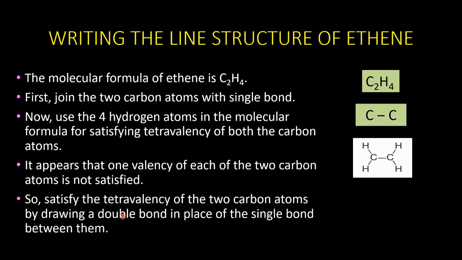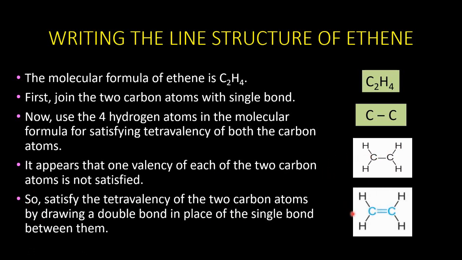It means that one valency is not satisfied. So, in order to satisfy the tetravalency, we are going to draw a double bond in the place of the single bond between them. Hence, the structure is now complete. The tetravalency of both the carbons is now satisfied, and this is the structure of ethene.